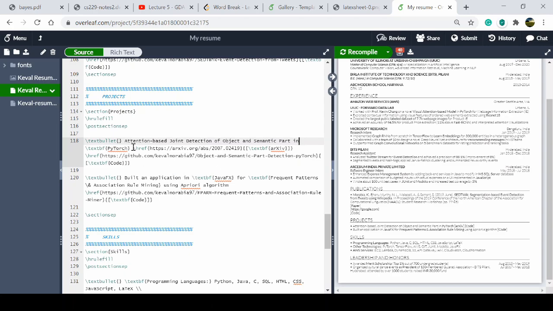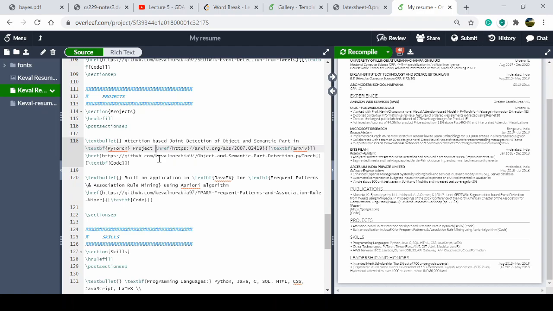So if you want to add something about the project, you can add some details or data, like which data set you have worked on, or what you have achieved in the project.